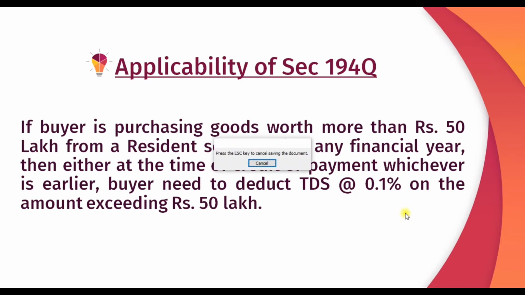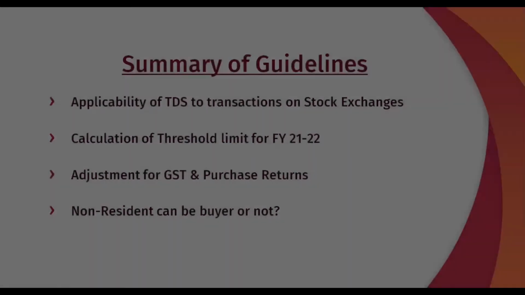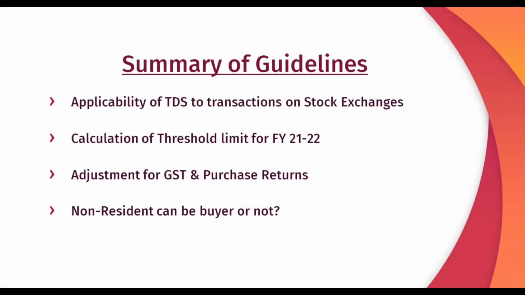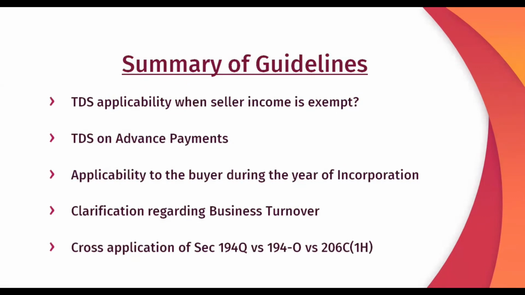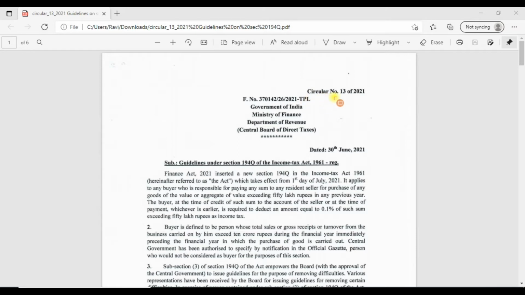For your easy understanding, I have simplified the terminology of these guidelines. So I won't be reading each and every line of the guideline mentioned in the circular. Instead, I will summarize them in an easy way so that it could save our time. However, if you are interested to refer to the entire circular, I have shared it in our Telegram channel. Please check it. These are the guidelines we are going to discuss today. So let's begin. This is the circular issued by CBDT with respect to Section 194Q.